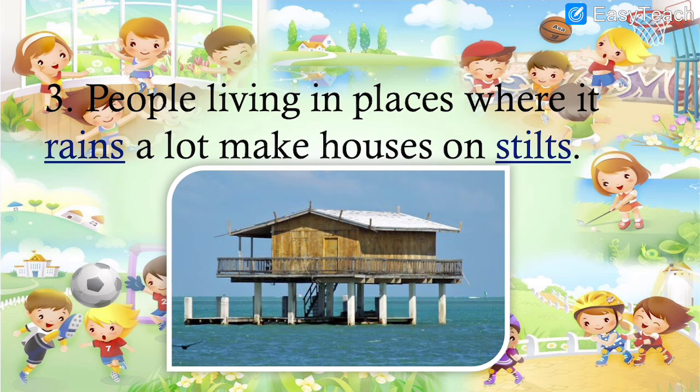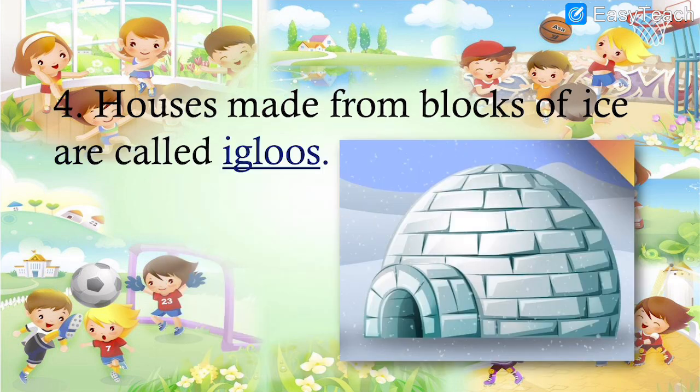And especially in the places where it rains a lot, houses are built on what? They are built on stilts. Learn the spelling of both. R-A-I-N-S, rains. S-T-I-L-T-S, stilts.